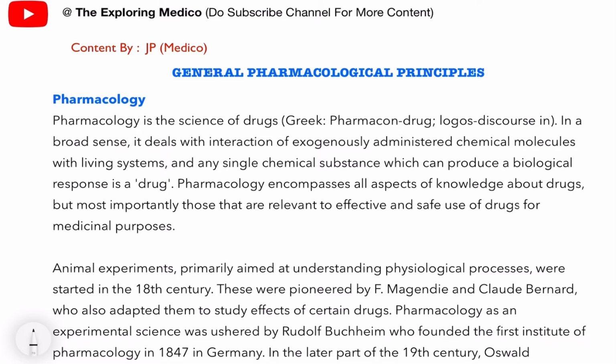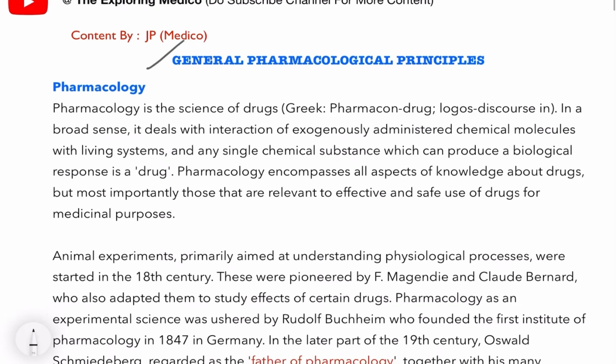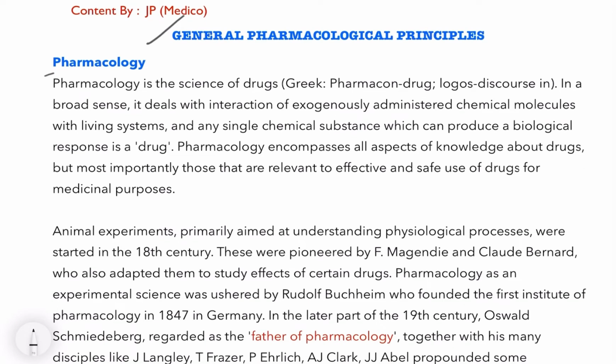Today we will discuss the branch of pharmacology, types, sources, nature, everything. This chapter is somewhat long, so we will divide it into various sections. Now, general pharmacological principles. First is pharmacology. Now, what is pharmacology? Let us start. Pharmacology is the science of drugs.